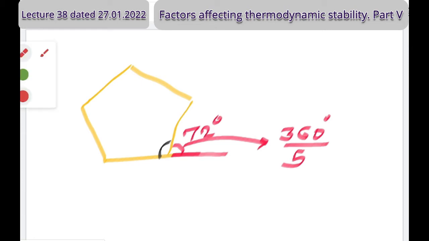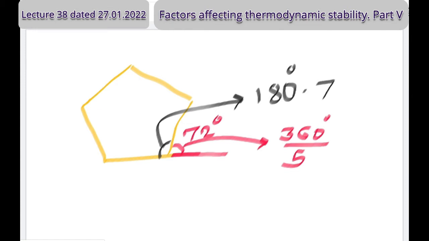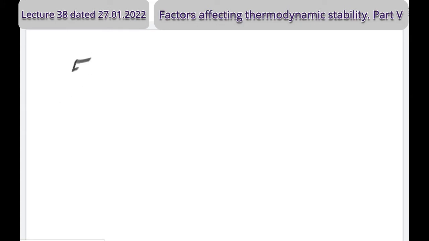The internal angle in which we are interested is equal to 180 degrees minus 72 degrees, which is 108. Right answer, 108 degrees. So I represent that answer now: when I considered five members in the ring, then the bond angle is 108. Why do I want to find the bond angle? Because I want to find the strain.